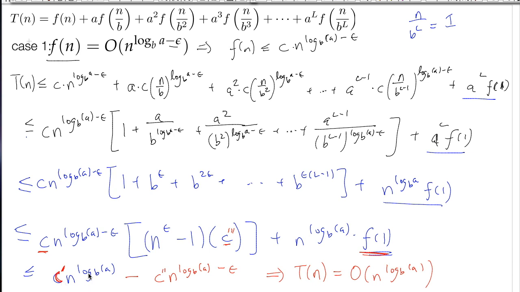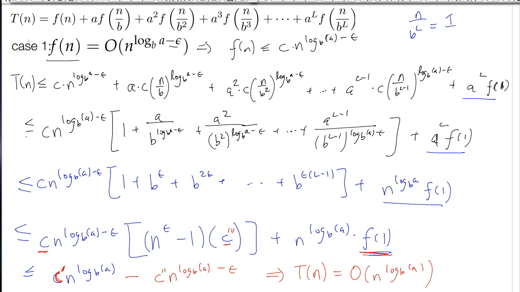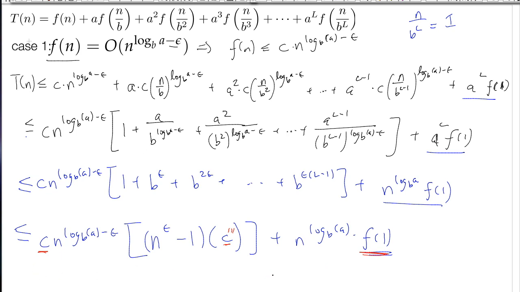Which line? This line? How did I get this right here? I'm going to duplicate the page, go to it, and then I'm going to erase this last line right here. And now what I'm going to do is multiply this term right here by this term right here. So I'm going to get c times n to the log base b of a minus epsilon times c triple prime.